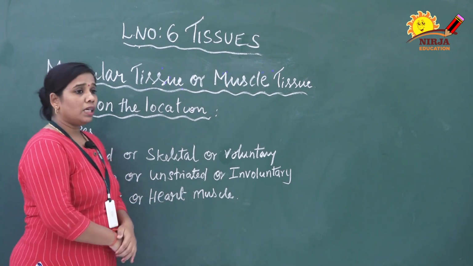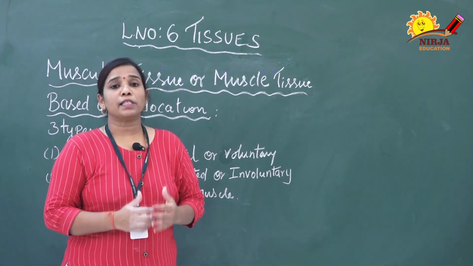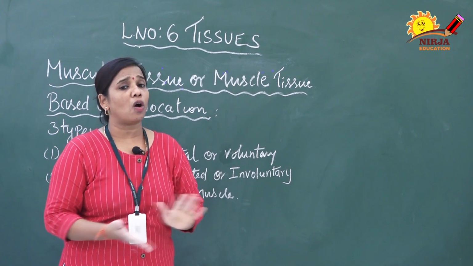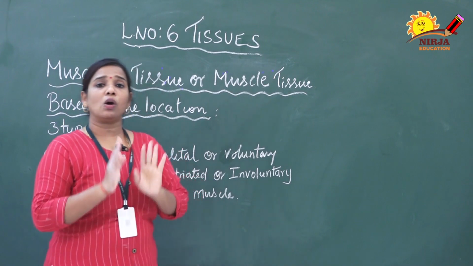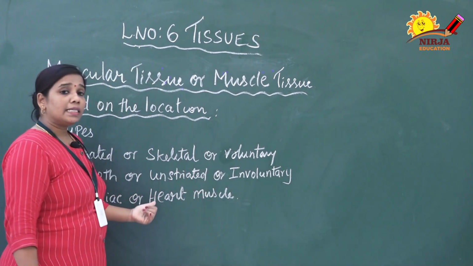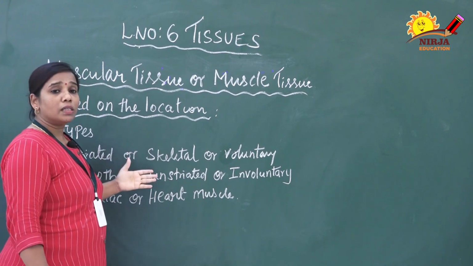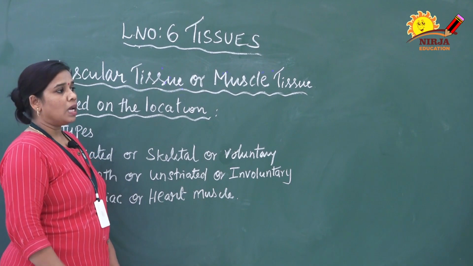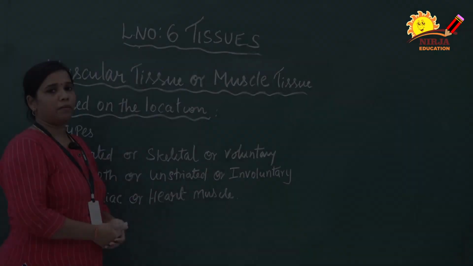About all three, the heart muscle is peculiar in nature. Why? Because it is present only in the heart region. It is not present in any other organ or any part of the body. It is present only in the heart. That is the reason it is called cardiac muscle or heart muscle. The remaining two muscles are present in different types of organs and organ systems. Next we are going to discuss each type of muscle in detail.